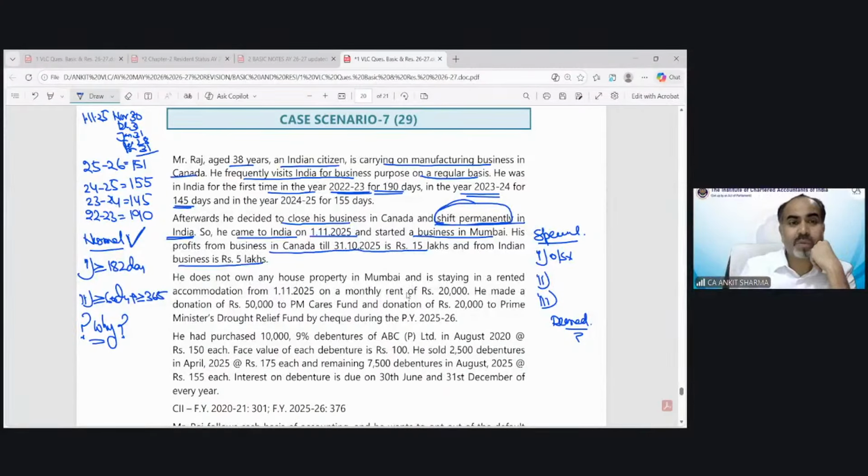Now, as per the normal case, the first condition is not fulfilled because he's in India for only 151 days in the previous year. But the 60 days condition has been fulfilled because he is in India for 151 days. And in the 4 preceding years, he was in India for 490 days. This condition has been fulfilled, so he would become a resident.